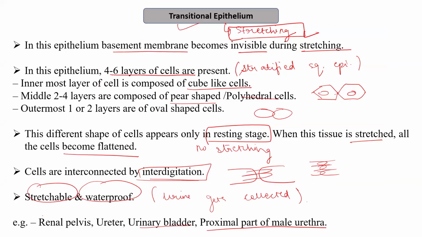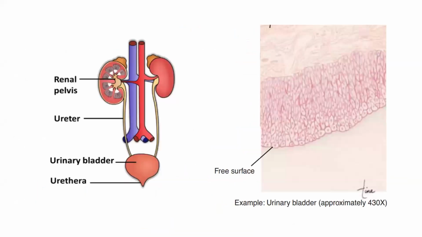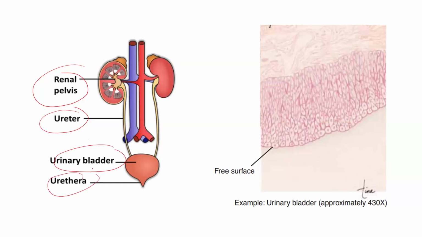And during the stretching, as I mentioned, basement membranes become invisible and almost all the cells become flattened in shape, irrespective of their original shape. So transitional epithelium is present in the renal pelvis, in the ureter, in the urinary bladder and in the urethra.